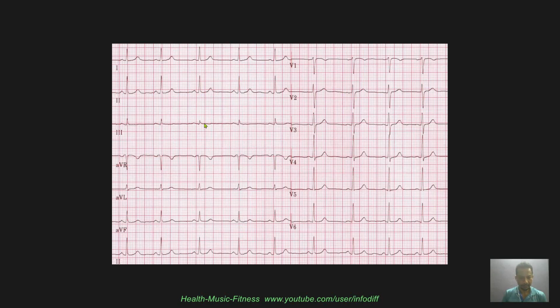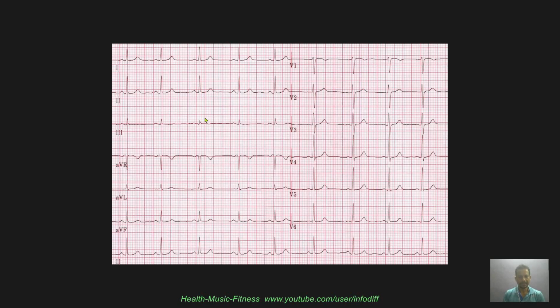And also at this point you should know the speed at which the ECG paper is moving. These days we have electronic machines, so they sense the rhythm of the heart and store that in the chip inside the machine, and then they print all the leads together. But when we were students and we used to do the ECGs on our patients ourselves, we had mechanical machines, and we used to take lead by lead ECG of the patient. So in that we could adjust the speed of the ECG paper.